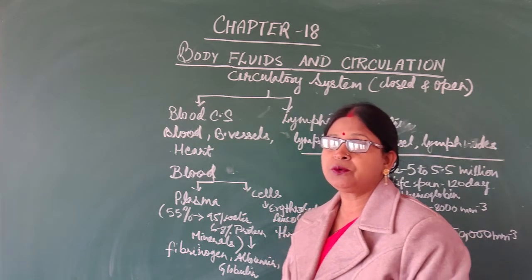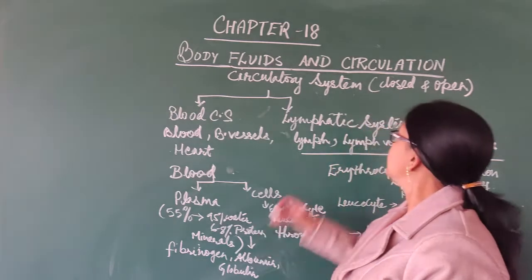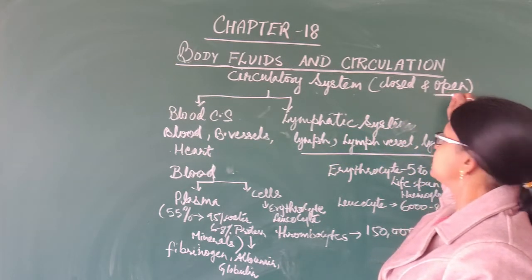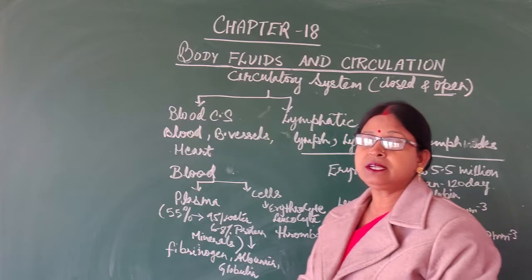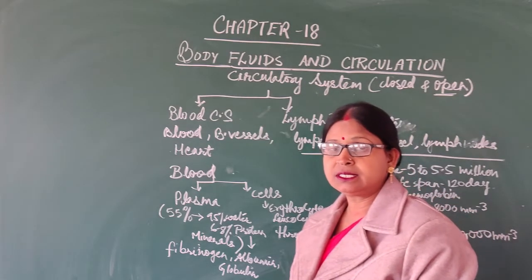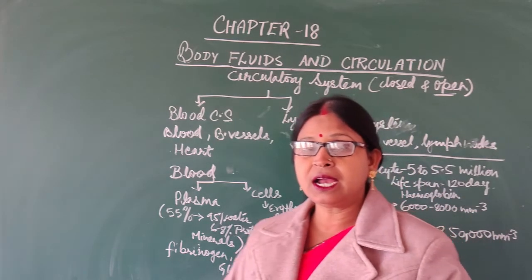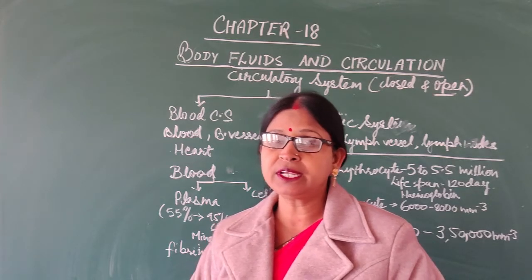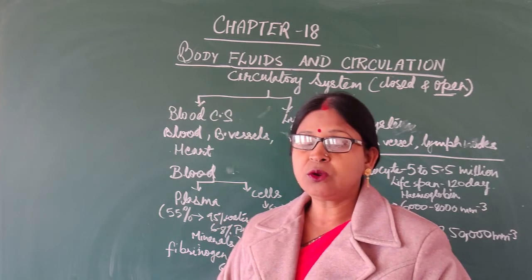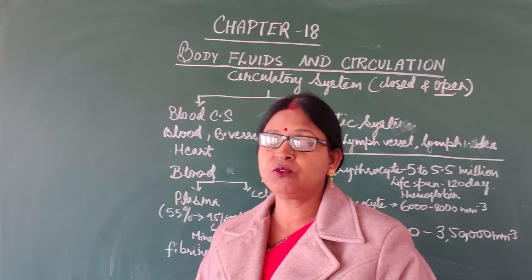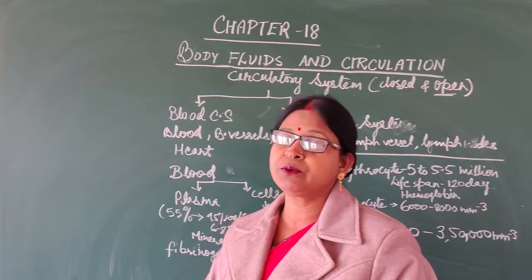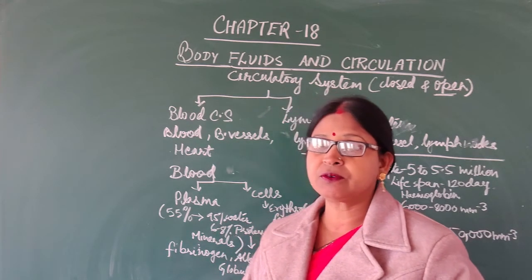In case of arthropods, mollusca, etc., the open type of circulatory system is present. That means the blood is pumped by the heart, moves through the vessels and enters into the body cavity, the sinus. Blood is not moving in a closed system, so it is known as the open type of circulatory system.